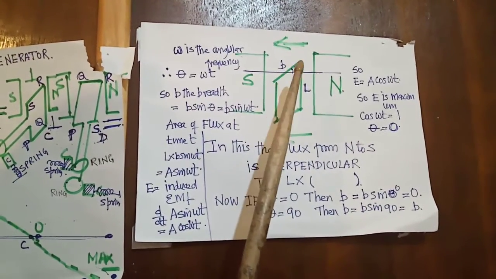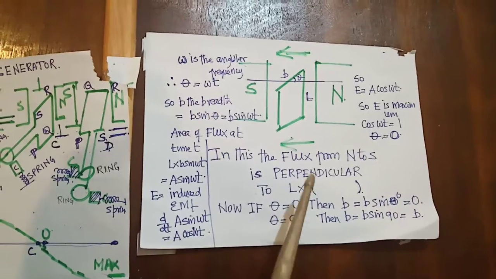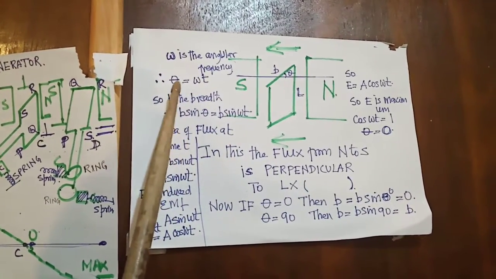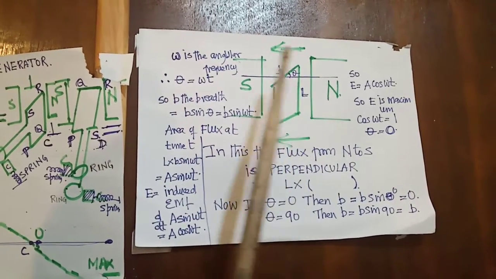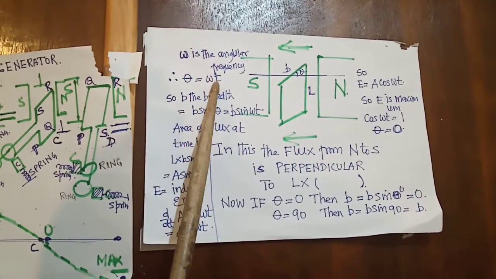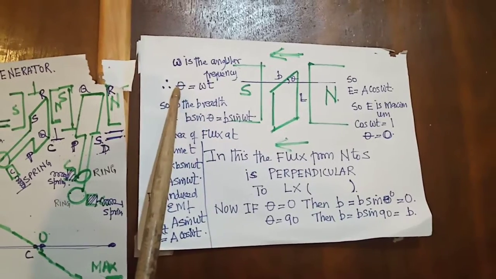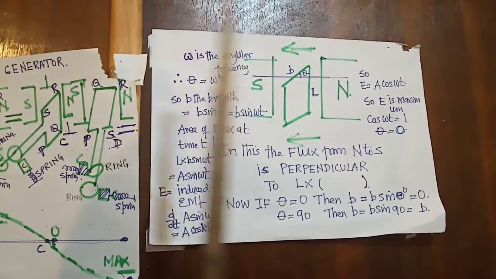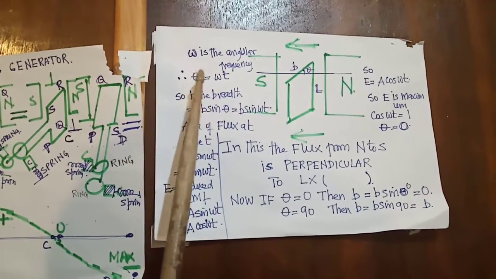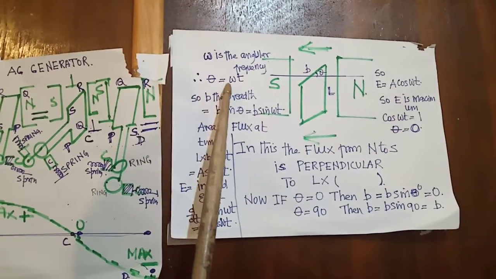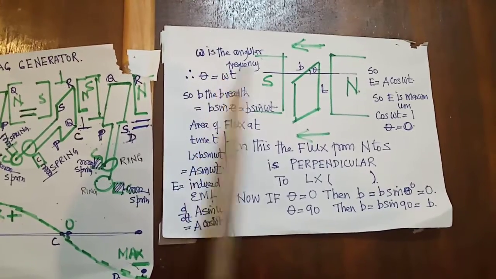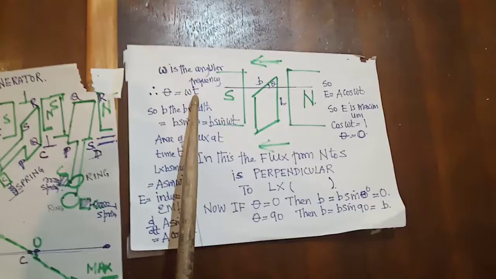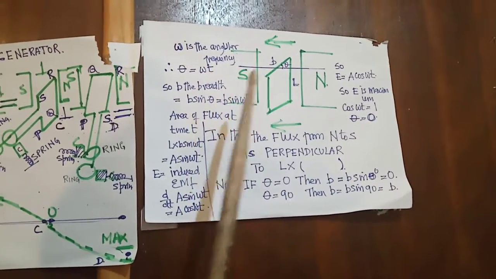Now, theta will be what? Because it is rotating, this theta will vary with time. So theta will be omega t. What is omega? The speed of rotation of the coil. Remember that. Theta here is omega t, where omega is the angular frequency of rotation with respect to time.